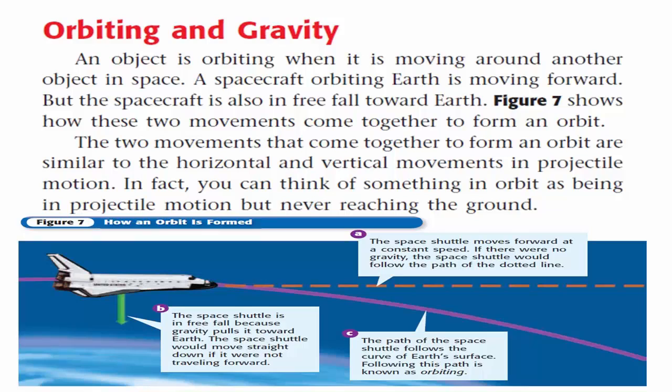Orbiting and gravity. An object is orbiting when it is moving around another object in space. A spacecraft orbiting Earth is moving forward, but the spacecraft is also in free fall toward Earth. Figure 7 shows how these two movements come together to form an orbit. The two movements that come together to form an orbit are similar to the horizontal and vertical movements in projectile motion. In fact, you can think of something in orbit as being in projectile motion but never reaching the ground.